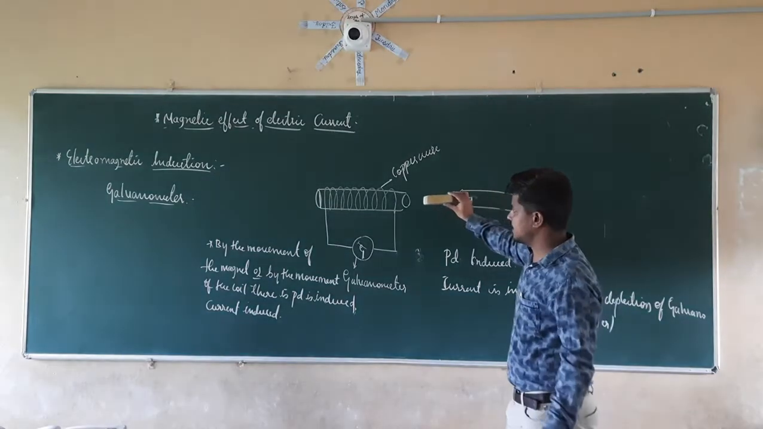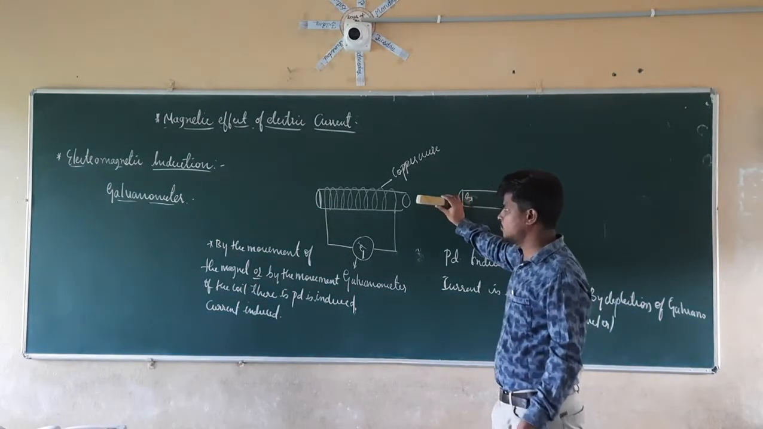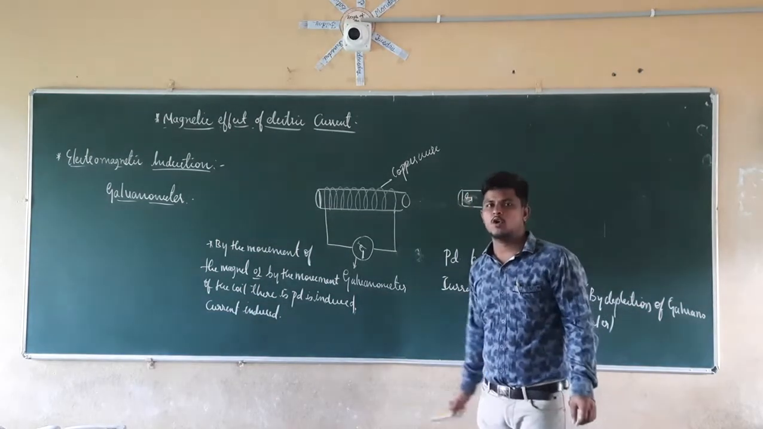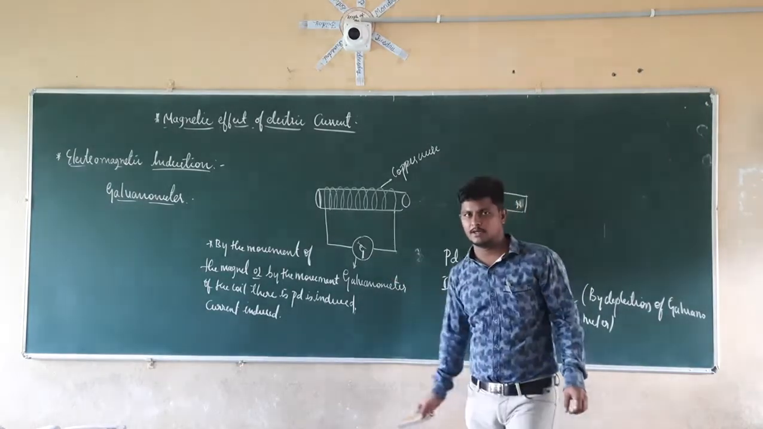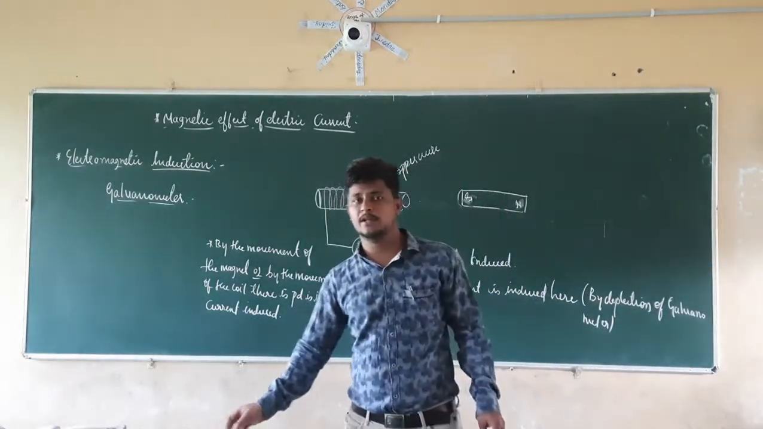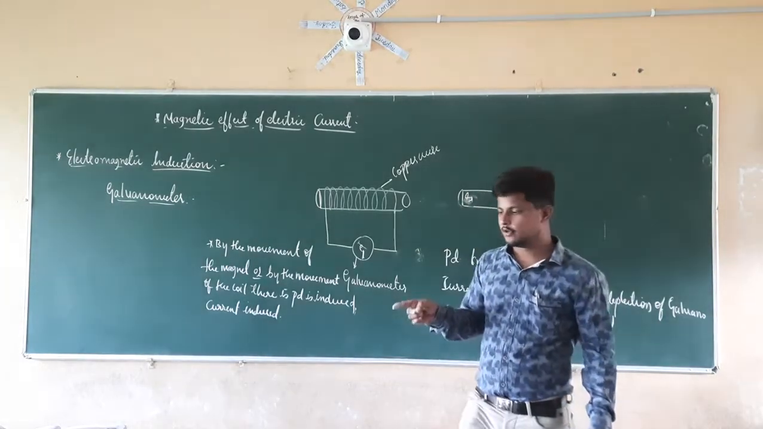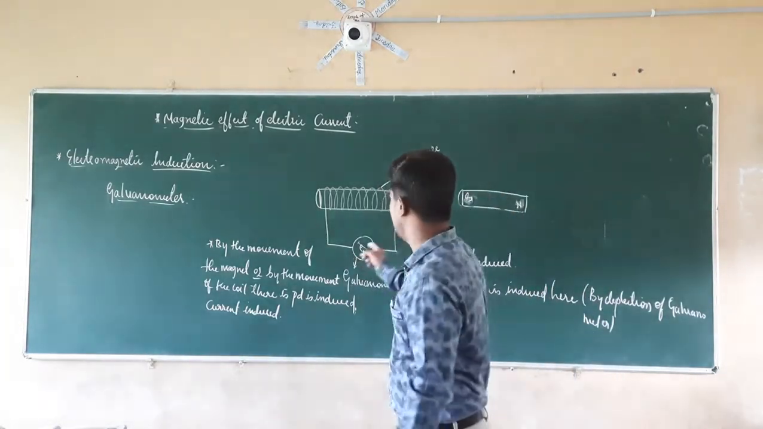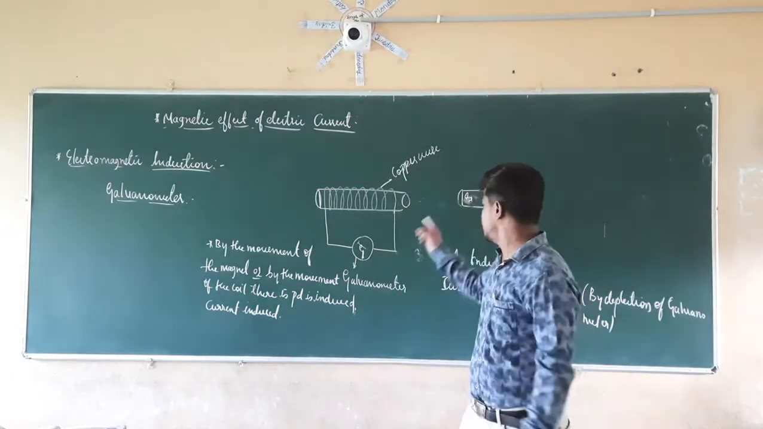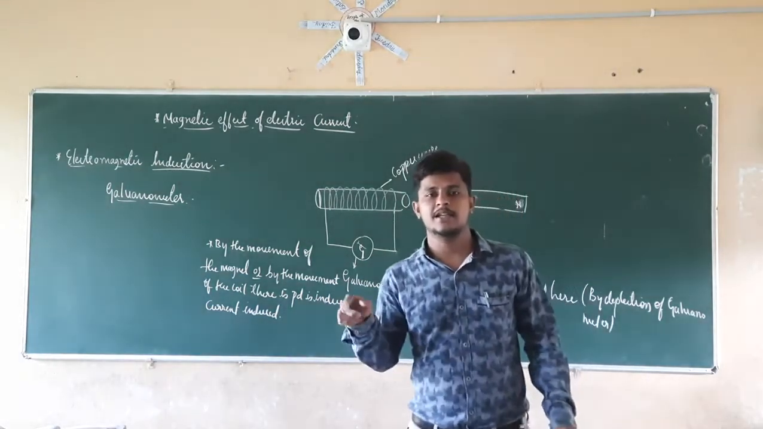If I keep this magnet at this point, if I stop the movement of the magnet, there will be no induction in this galvanometer. There will be no deflection in this galvanometer. So by this you can say that due to the continuous movement of the conductor or coil, or by the continuous movement of the magnet, a current is induced.